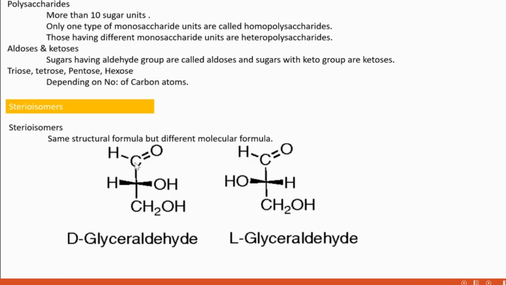Here the molecular formula is C3H6O3. The formula is the same, but the structure is different, because here on this side is the OH group, but with regard to the other structure, the OH group comes on the other side. So that is D-glyceraldehyde and L-glyceraldehyde. Both are isomeric forms of glyceraldehyde.